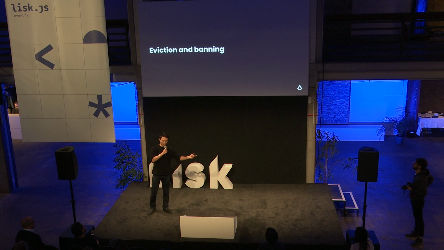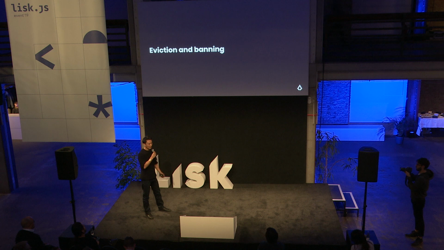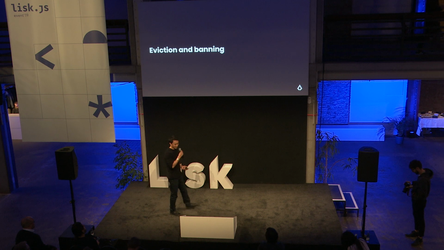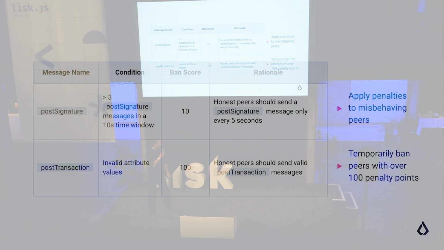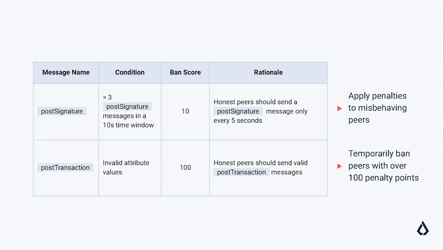My colleague Ishan earlier mentioned eviction and banning. These are two ways in which we prevent these things from happening. So this here is just a really quick example. We have two types of messages. The first is post-signature. Whenever any node in the network sends more than 3 messages in a 10-second window,